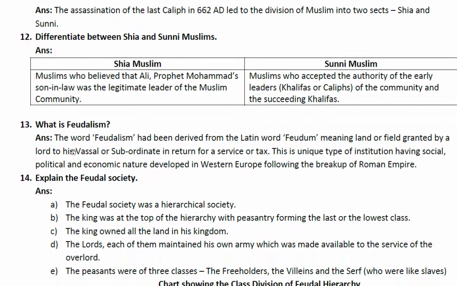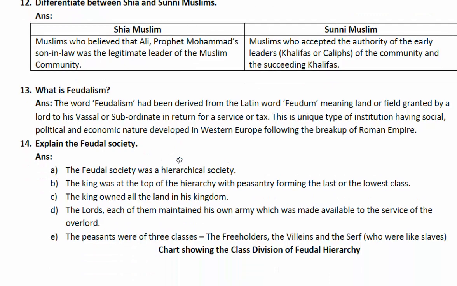The word feudalism is derived from the Latin word feudum, meaning land or field granted by a lord to his vassal or subordinate in return for service or tax. This is a unique type of institution, social, political and economic in nature, developed in Western Europe following the breakup of the Roman Empire. So it happened after the Roman Empire, feudalism, which was very popular in Europe during the medieval period.